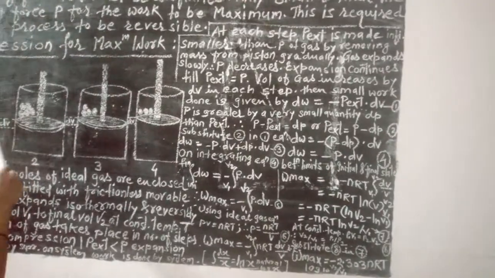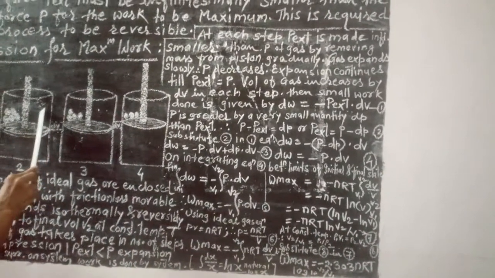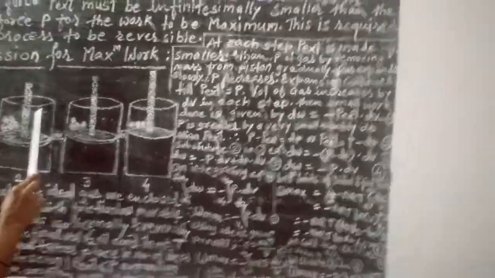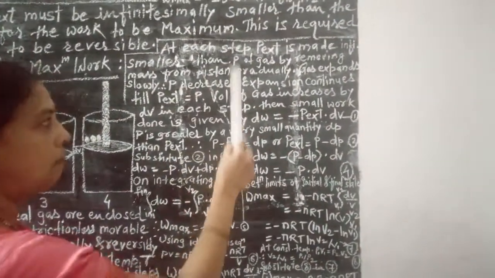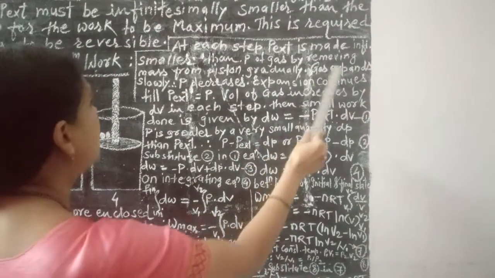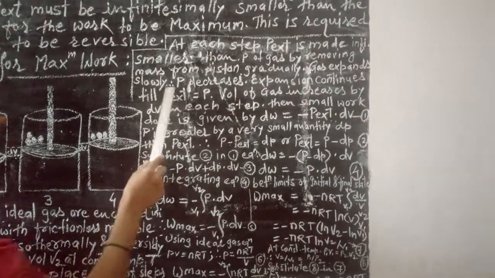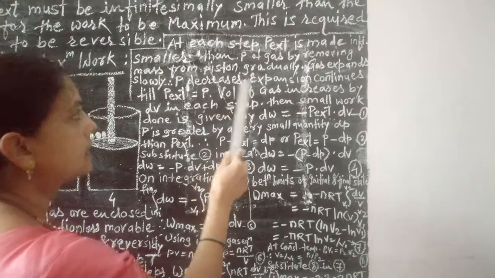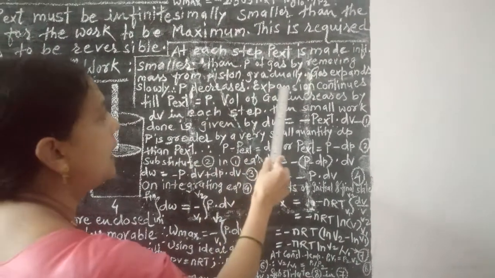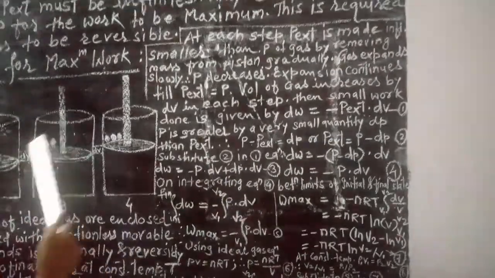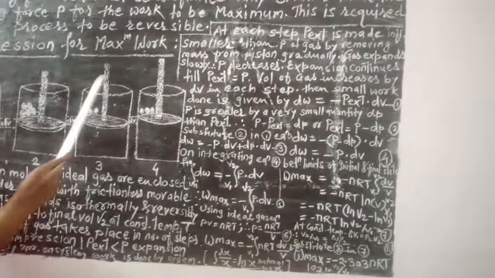If you remove mass from the piston, then the pressure on the piston becomes slightly less than the pressure acting on the gas and the piston moves in the upward direction gradually. So the gas expands slowly, the pressure decreases externally and expansion continues. This expansion of the gas continues till P external becomes equal to P.